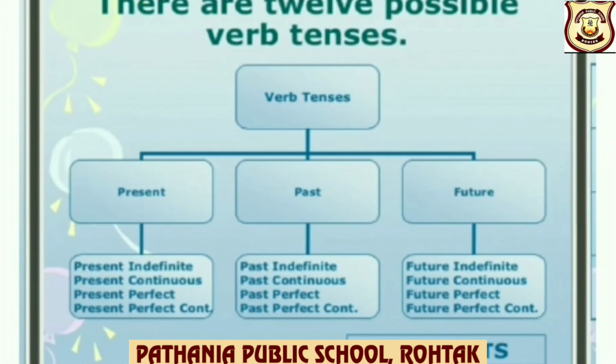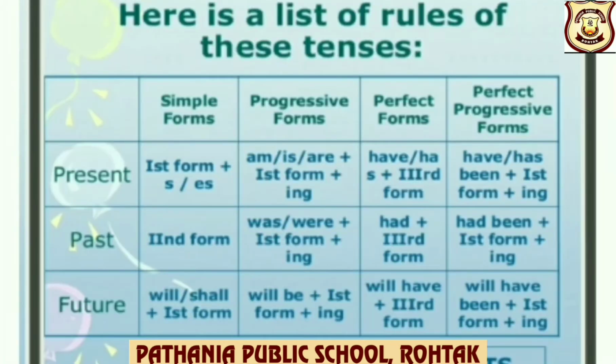There are 12 possible verb tenses. Children, as we have already discussed, based on time, that is present, past, future, and based on aspects: present indefinite, present continuous, present perfect continuous, past indefinite, past continuous, past perfect continuous, future indefinite, future continuous, future perfect continuous. Children, here is a list of rules of these tenses.